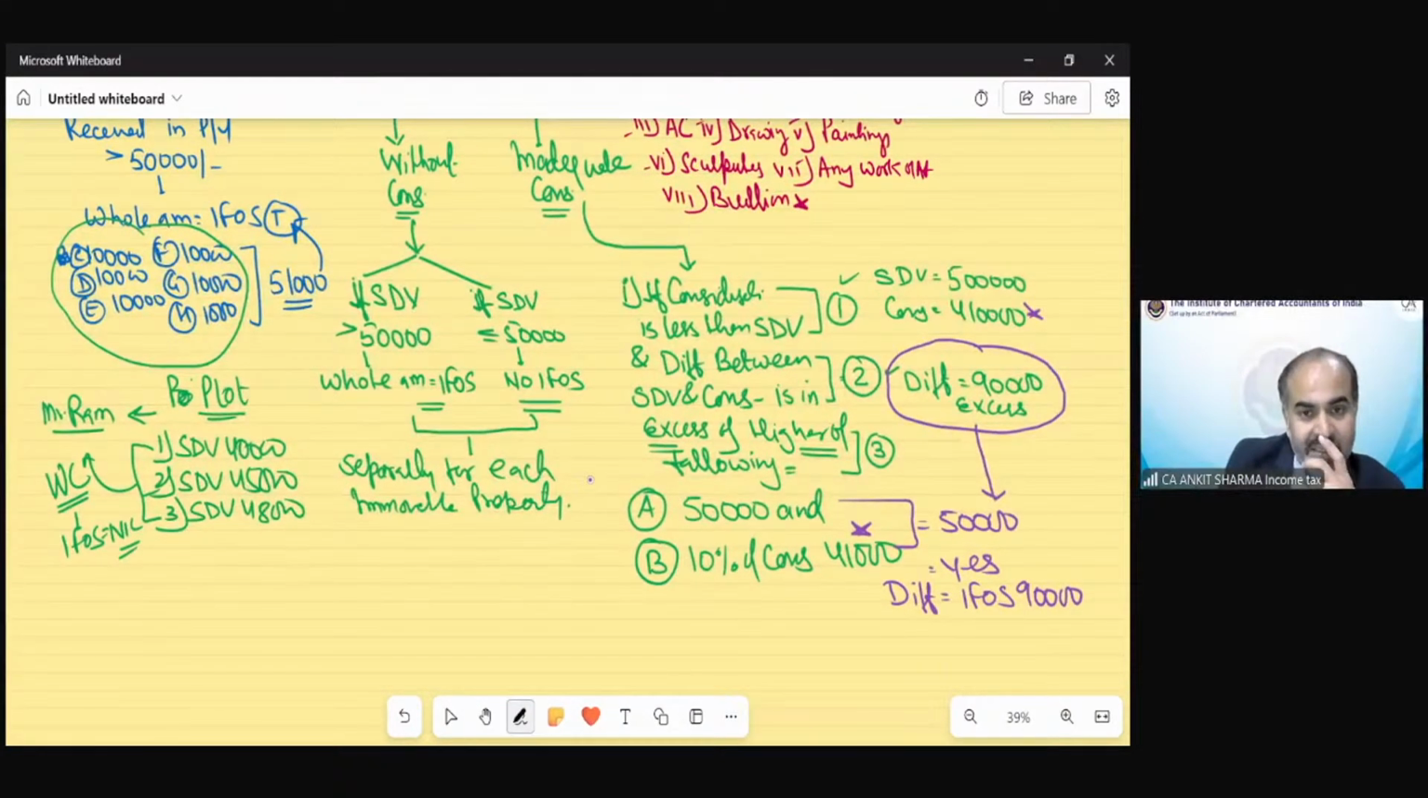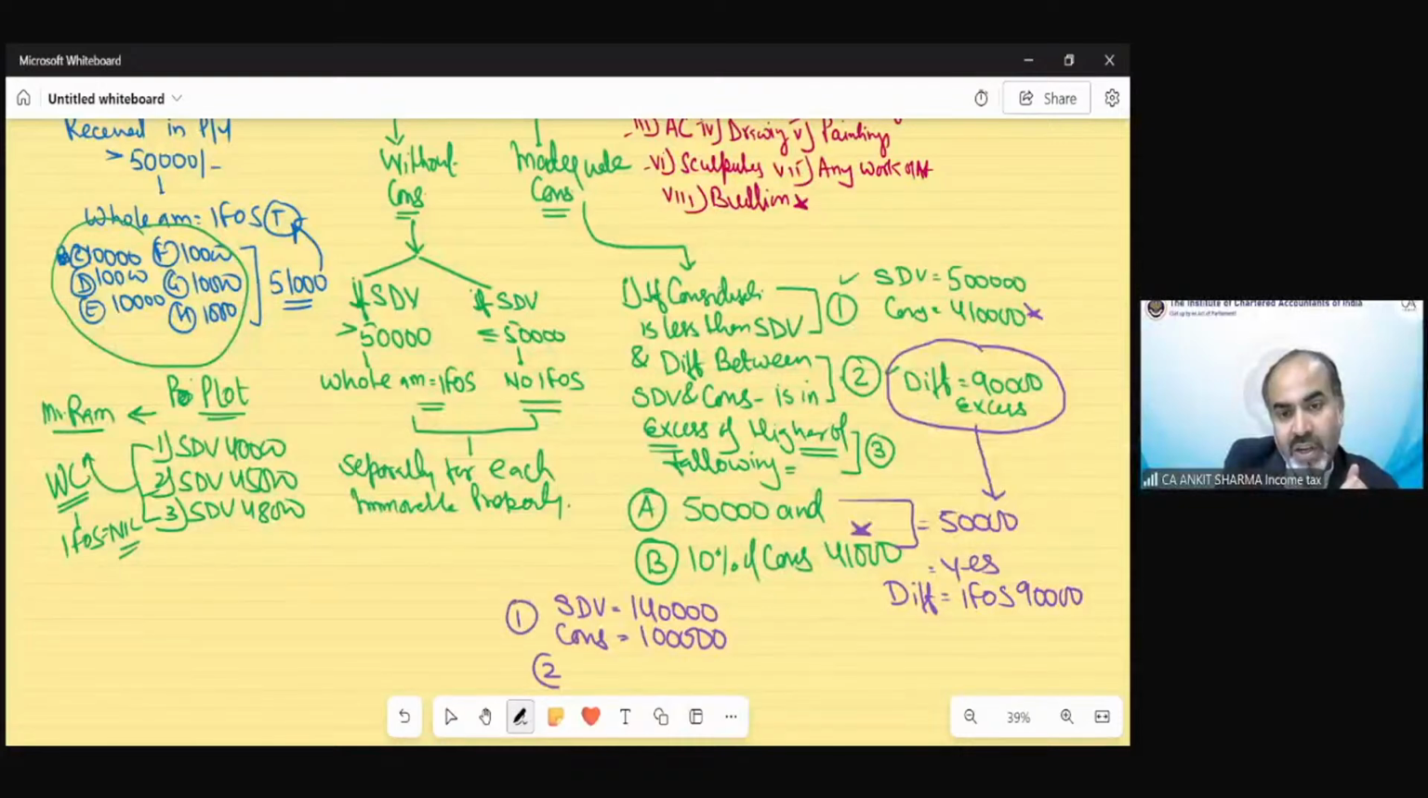Suppose I change the example. Suppose the SDV in the question is 1,40,000 and the consideration is 1 lakh. So the first condition has been fulfilled, because SDV should exceed the consideration. Now the second condition is to find the difference between these. So the difference is 40,000.